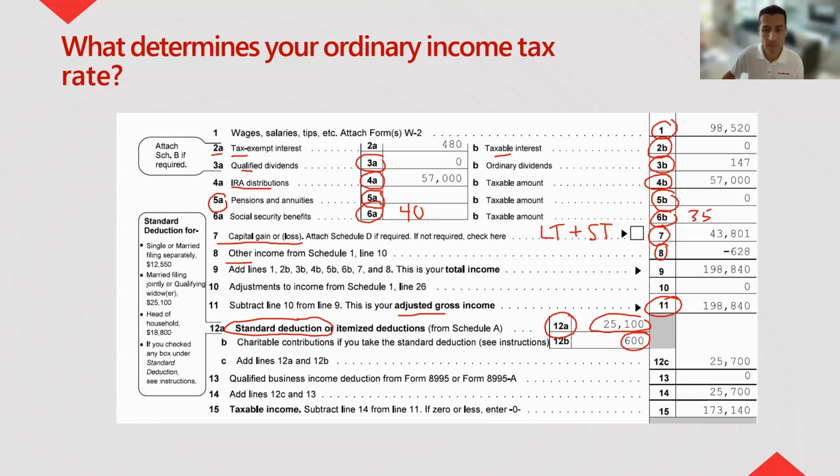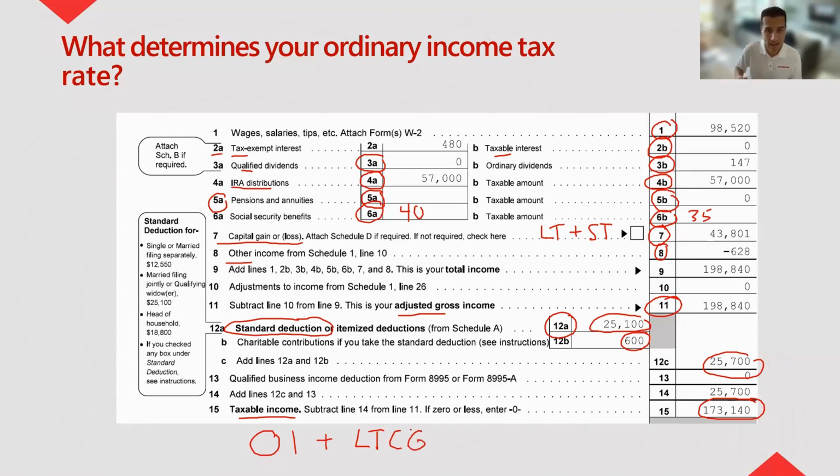Okay. From that, it's combined here in 12C, and then we have what's called taxable income. So taxable income actually has two components to it. One is going to be your ordinary income, and then second is going to be your long-term capital gains.